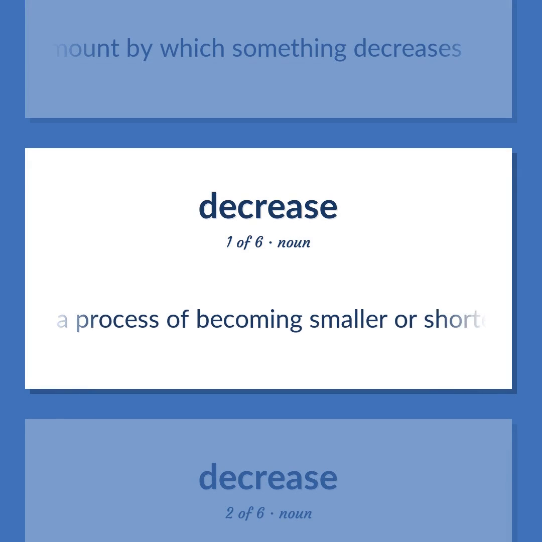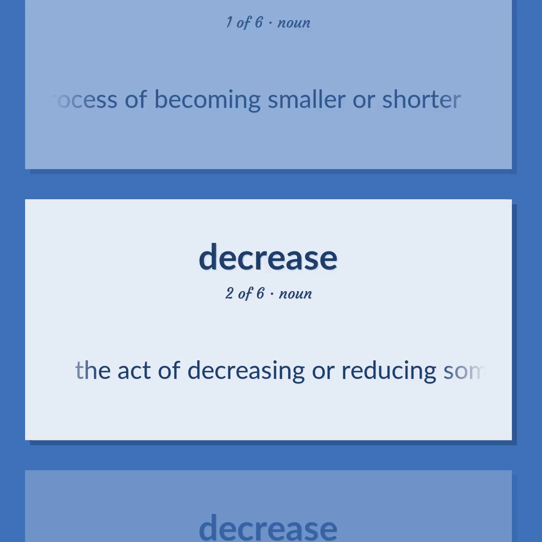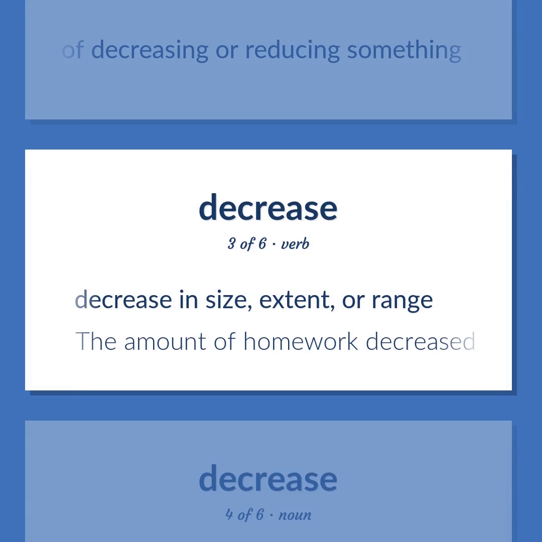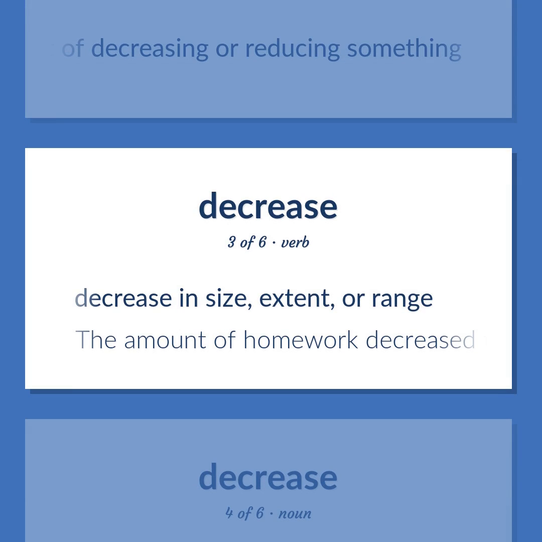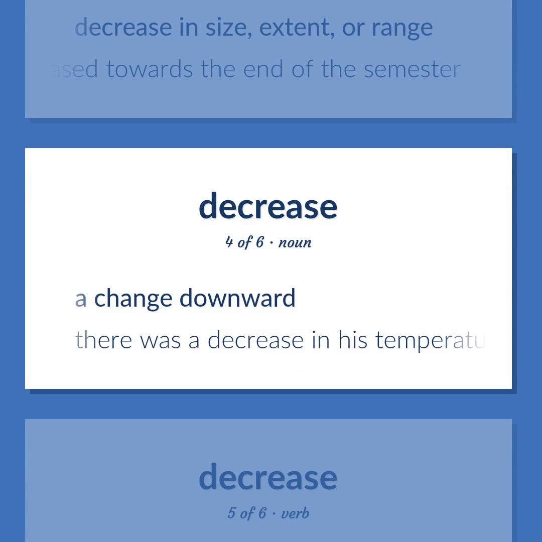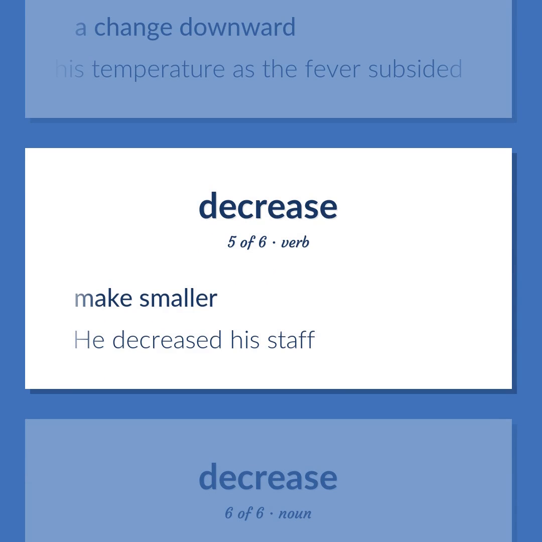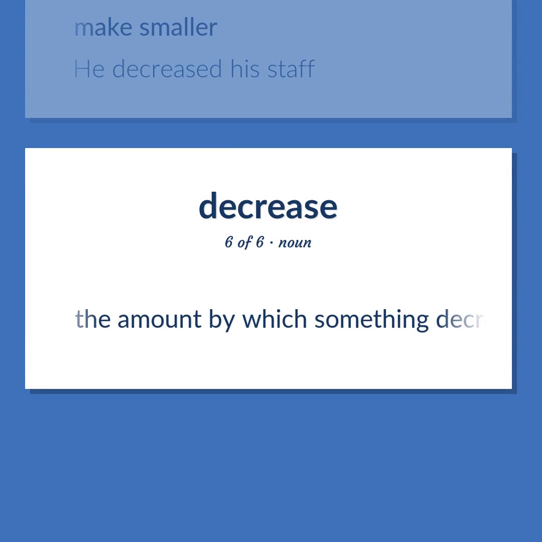The act of decreasing or reducing something. Decrease in size, extent, or range. The amount of homework decreased towards the end of the semester. A change downward. There was a decrease in his temperature as the fever subsided. Make smaller. He decreased his staff. The amount by which something decreases.